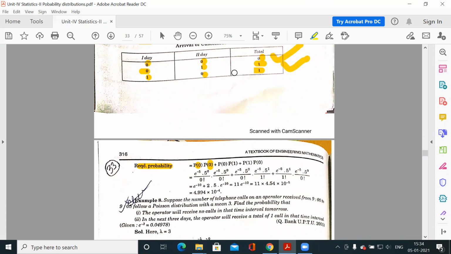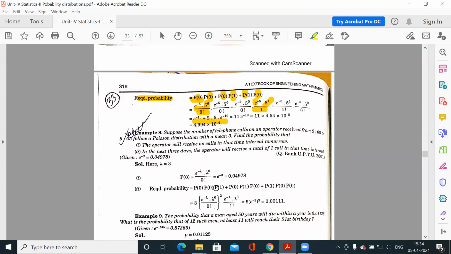Now the other possibilities are 0 1 or 1 0, so P0 P1 and P1 P0. So these are 3 possibilities. You know lambda, so P0 is e to the power minus lambda, lambda to the power 0 by factorial 0. Similarly, you can get the P1 value, e to the power minus lambda, lambda to the power 1 by factorial 1. So calculate this, solve this, and you will get the required probability.